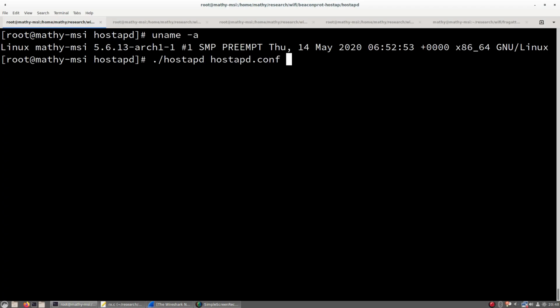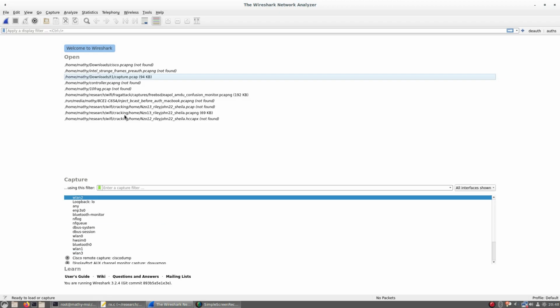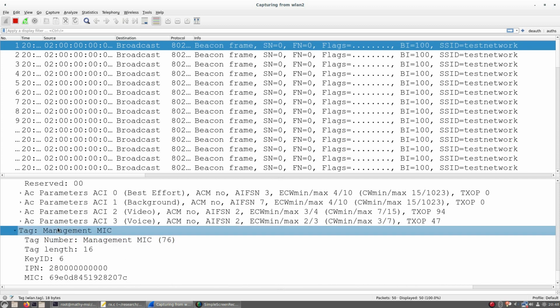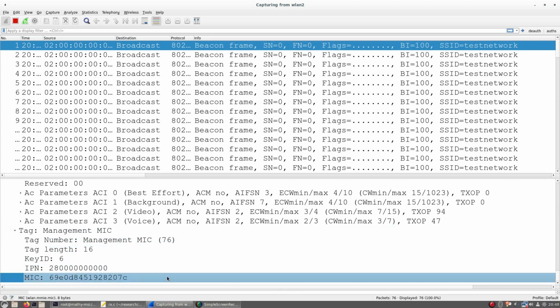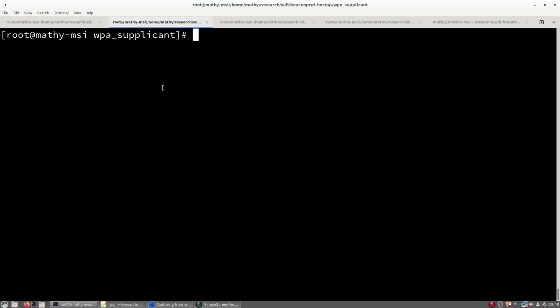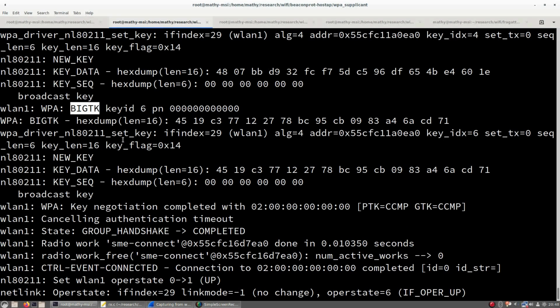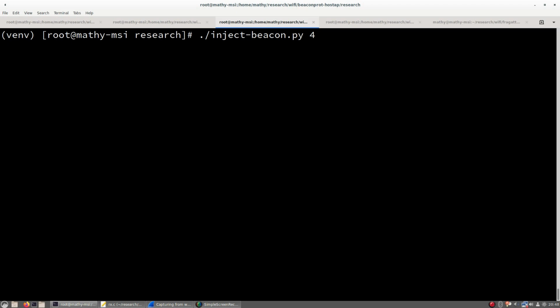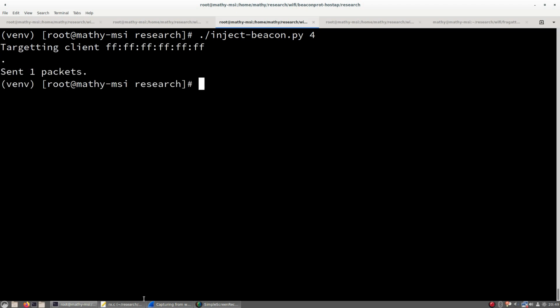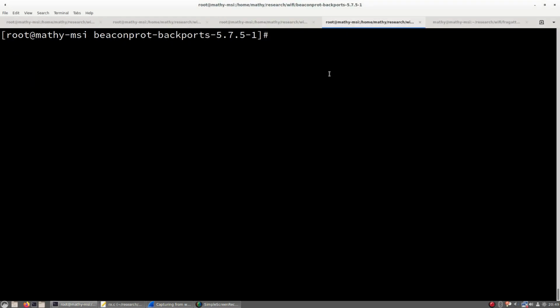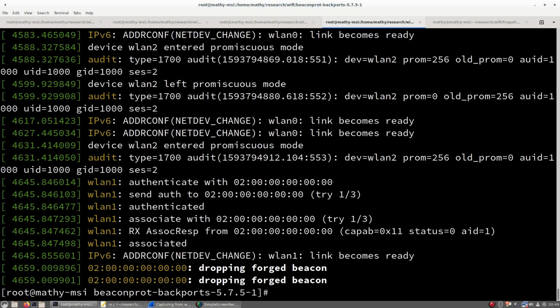We will now show a demo of this on a recent Linux kernel, where if we start the access point and view the beacons in Wireshark, we can indeed see that the authentication tag is being added to beacons. If we now connect to this network, the client will indeed receive the beacon protection key, and it will enable beacon protection. As a result, if we now inject the beacon as an adversary, the client will detect this spoofed beacon. In this demo, we made the client print a small debug message, and if we now look at the debug log, we can confirm that the forged beacon has been detected and the attack has been prevented.